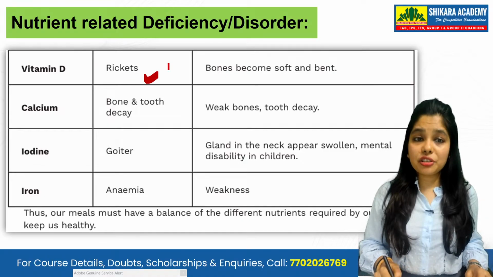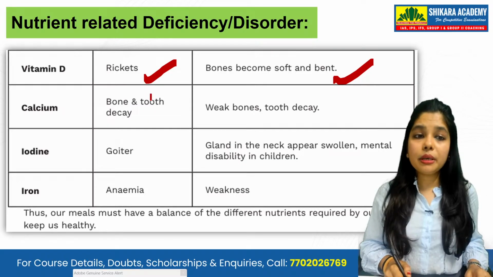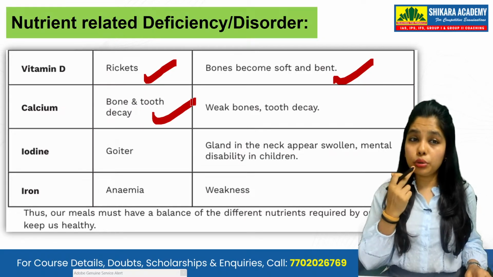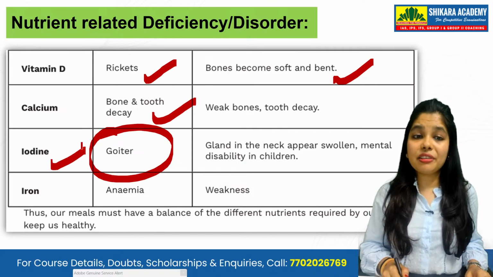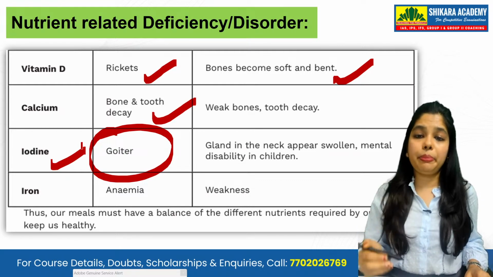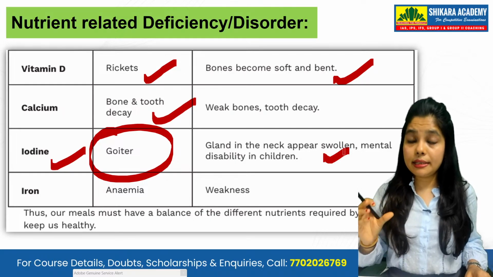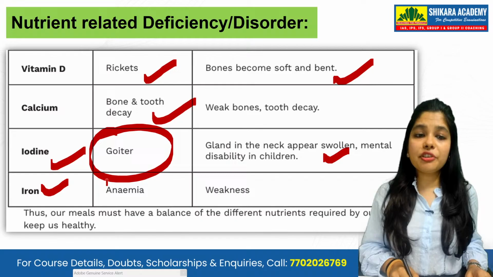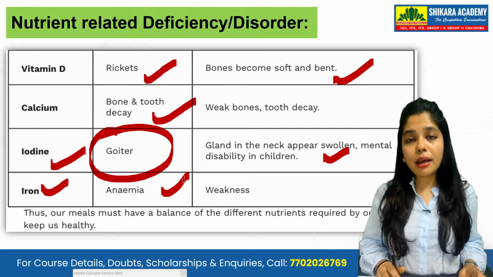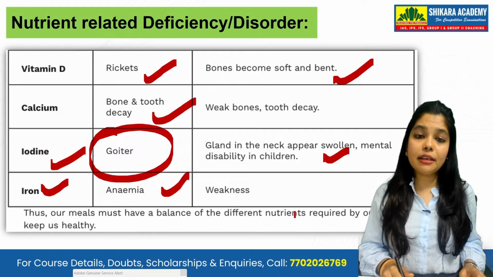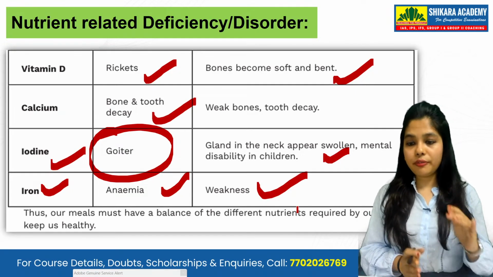Then vitamin D deficiency causes rickets. Your bones will become soft and they will bend. And calcium deficiency affects bones and teeth. Your bone will be decaying, your tooth will also be decaying. Then you will have goiter, something swelling up near your neck, and mental disability in children if there is less iodine in your food. Then iron deficiency, there are cases of anemia in India. A lot of women are actually dealing with anemia, right? The weakness is happening due to the lack of iron in women, which is the cause of anemia.